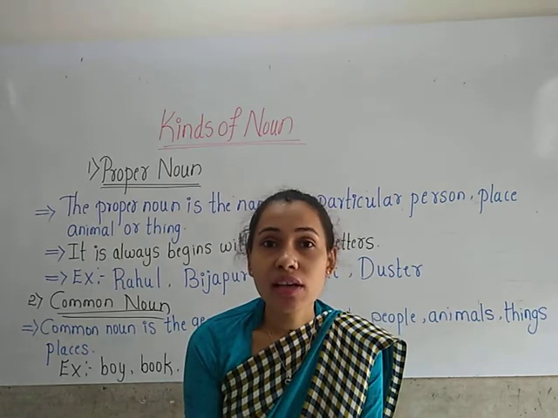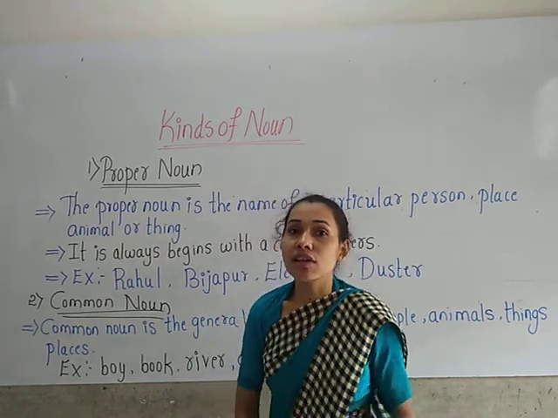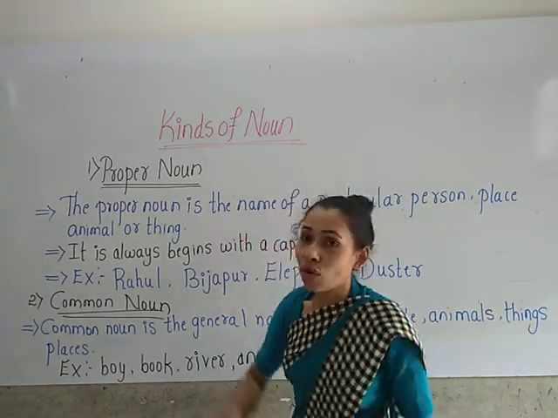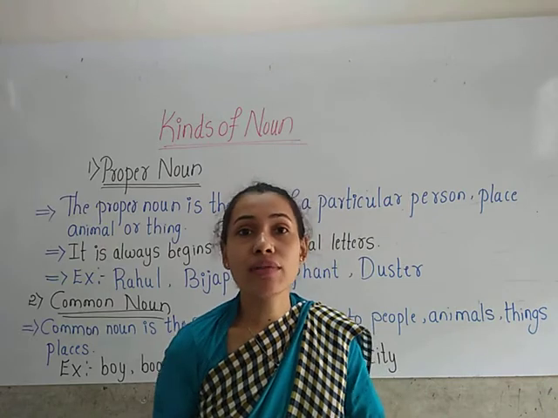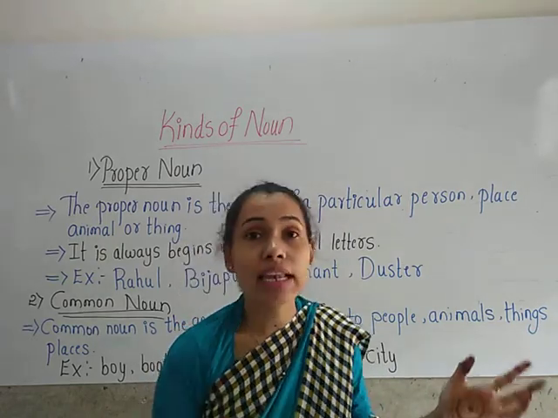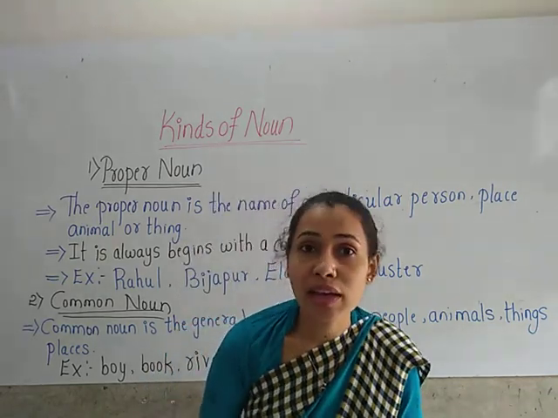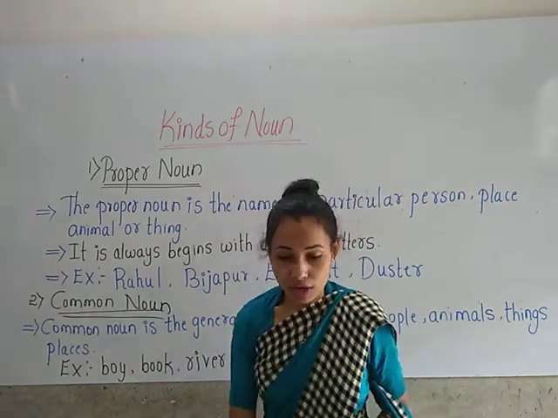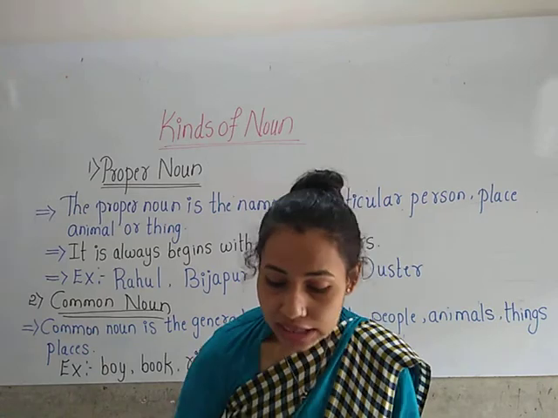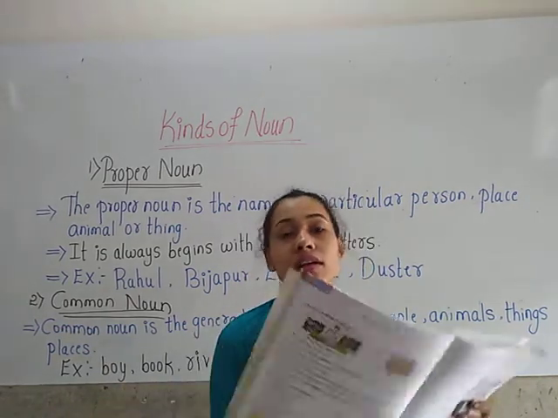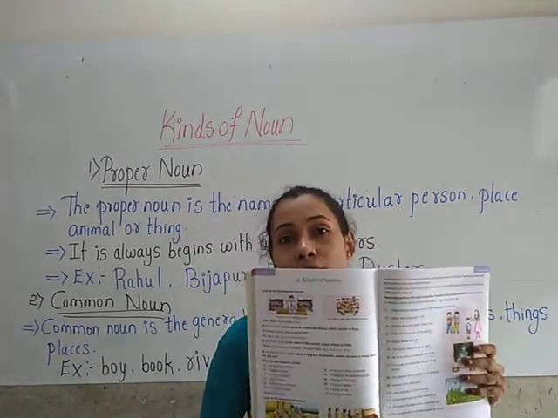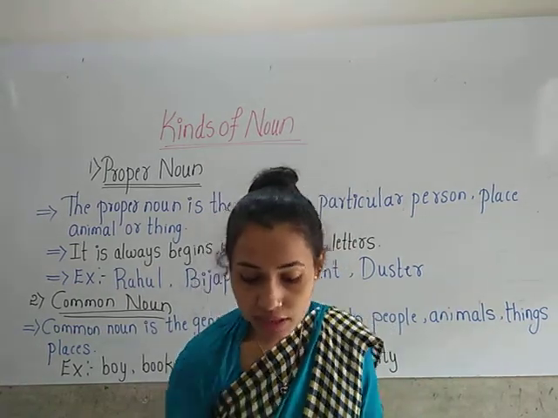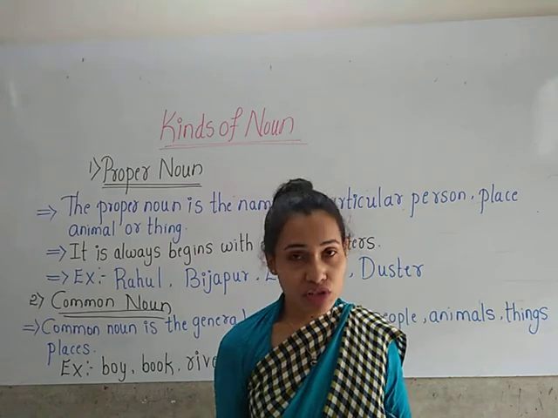Okay children, we have learned kinds of noun in the last month, so we have become very much familiar with the kinds of noun. Hope this grammar part is going to be a quick revision for you.